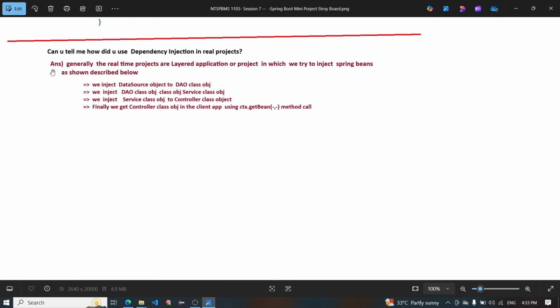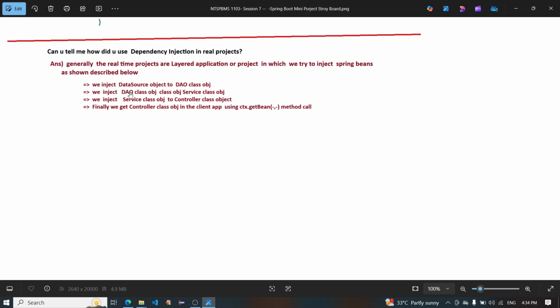So, can you tell me how you did dependency injection in a real project? Generally the real time projects are layered applications in which we inject Spring beans as described below. We inject the data source object to the DAO class object.